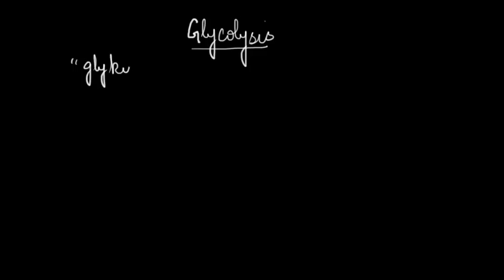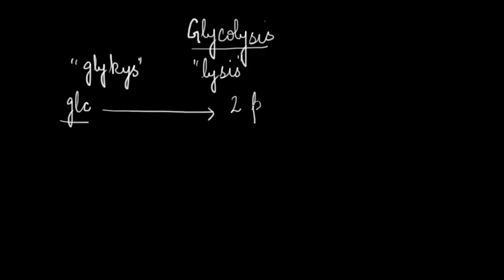I shall be discussing an important pathway of carbohydrate metabolism, that is glycolysis. In fact, glycolysis is the first step towards energy production utilizing glucose as a starting substrate. The word glycolysis is derived from a Greek word glykos meaning sweet and lysis meaning splitting. So glycolysis is the splitting or breakdown of 6-carbon sugar, glucose, through a series of enzyme catalyzed reactions into 2 molecules of 3-carbon compound pyruvate.